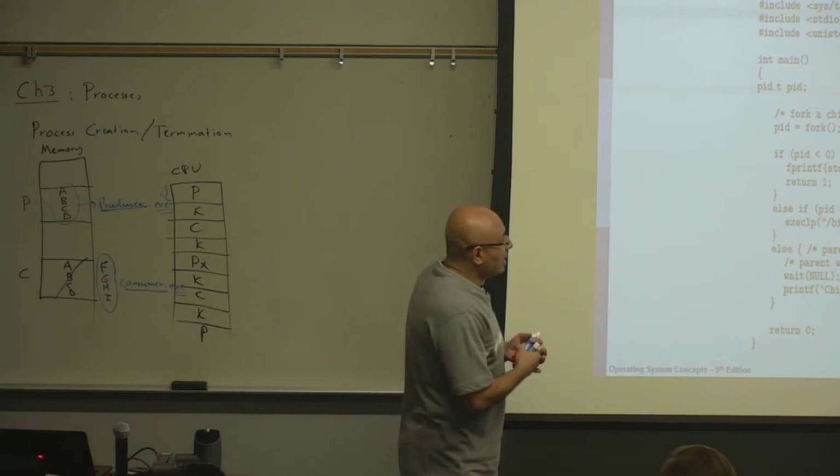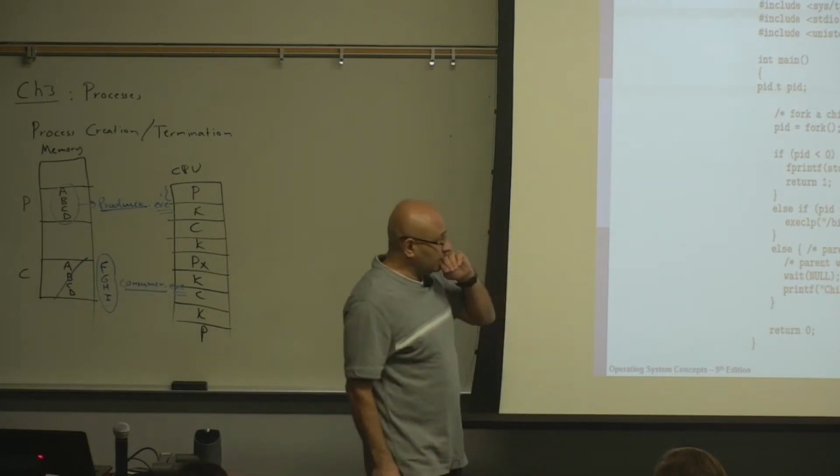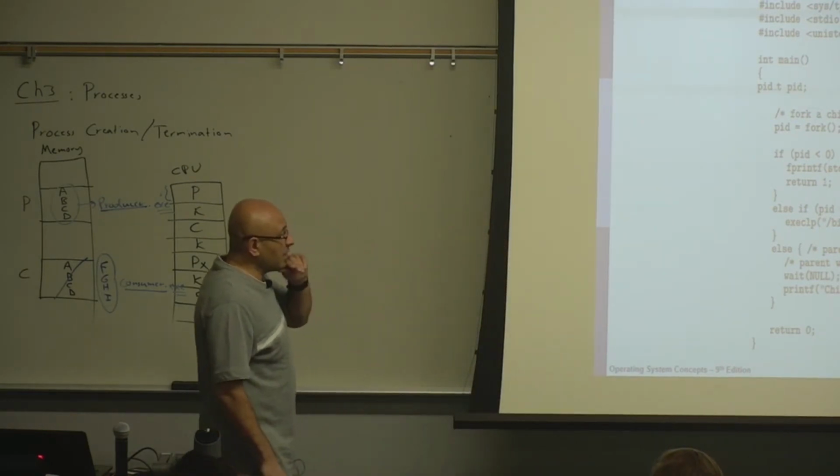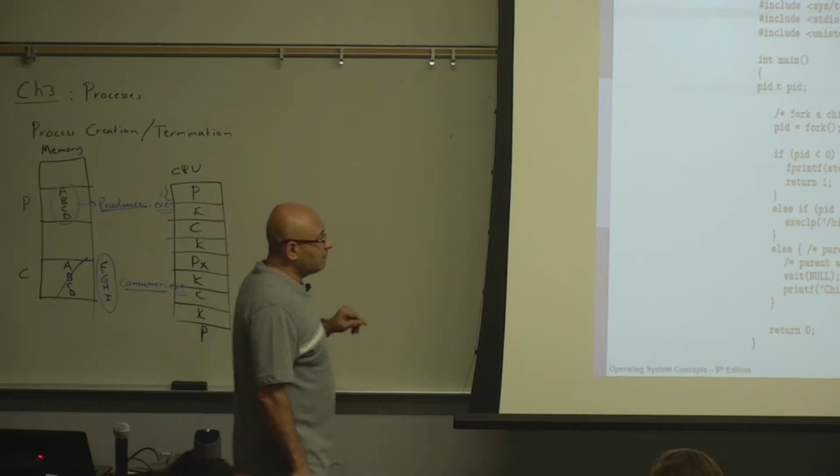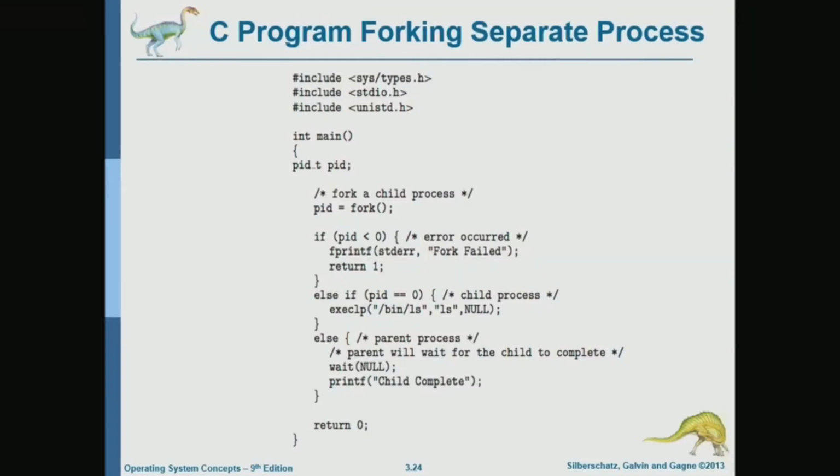Okay? Now, what I would like to point out here is that in this case, the parent is launching a child. Then the parent is not doing anything. It will just wait for the child.